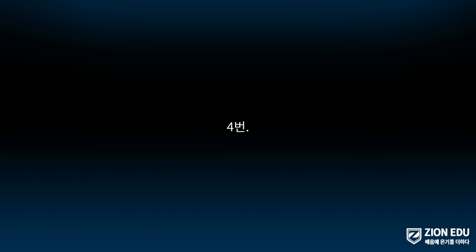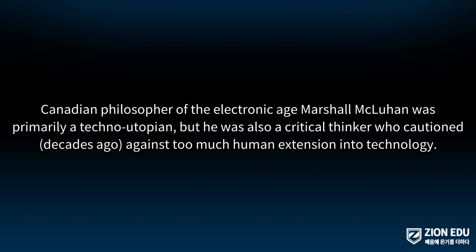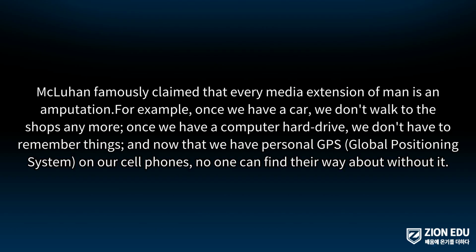The strongest criticisms of the overextension of technology involve claims of dehumanization, and these arguments are not new. Canadian philosopher of the electronic age Marshall McLuhan was primarily a techno-utopian, but he was also a critical thinker who cautioned, decades ago, against too much human extension into technology. McLuhan famously claimed that every media extension of man is an amputation.